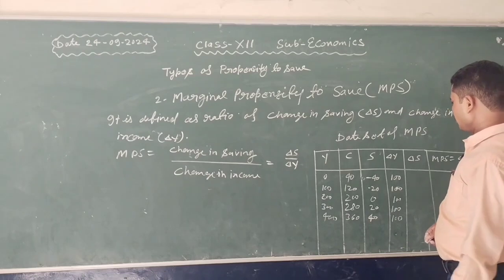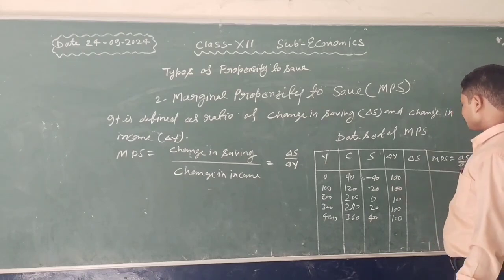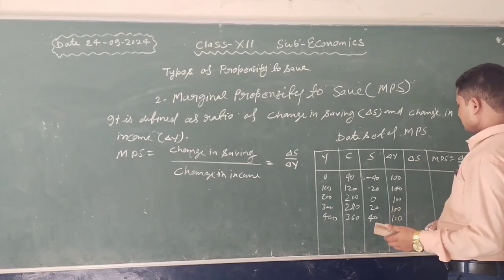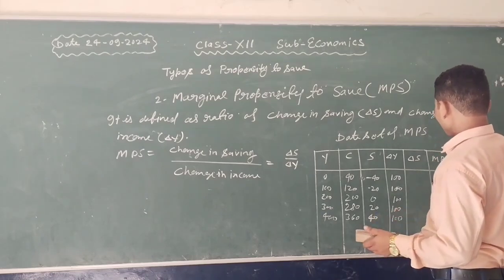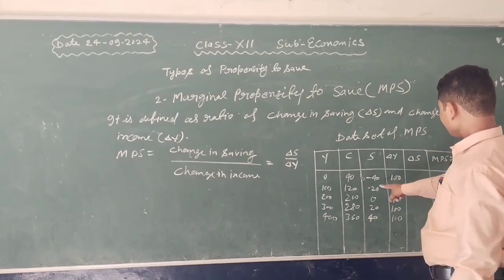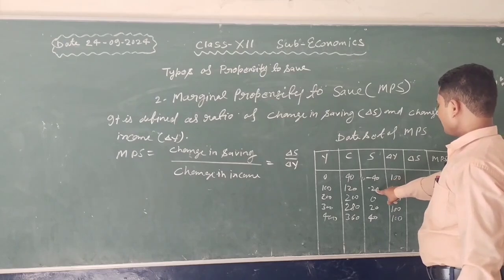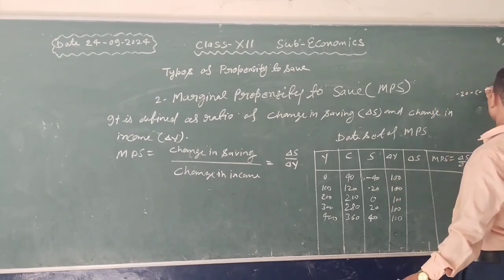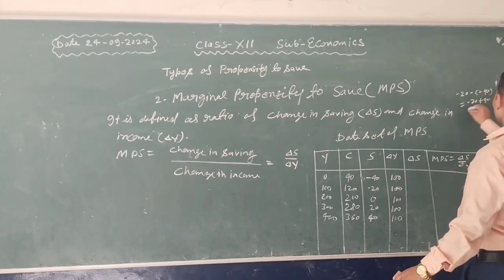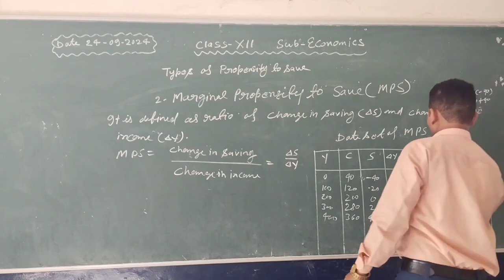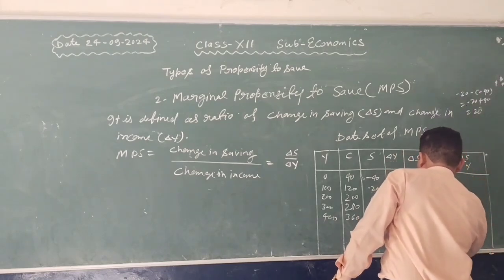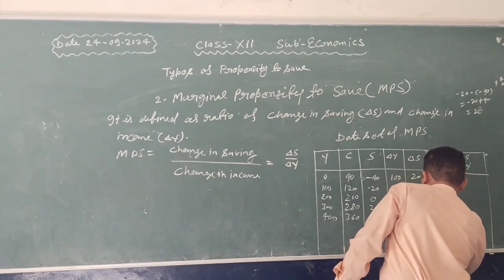Again we find out the change of saving. Minus 20 minus minus 40 is equal to minus 20 plus 40 equal to 20. This is 20, 20, 20 and 20.